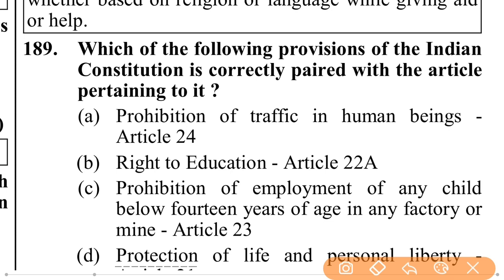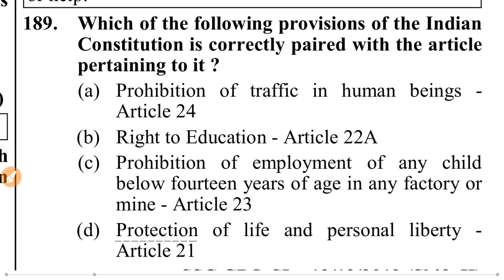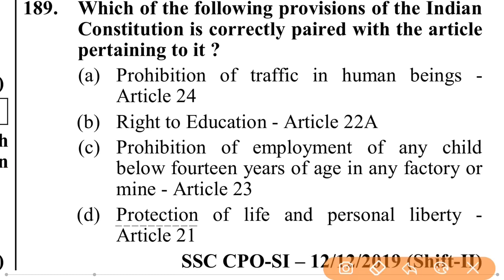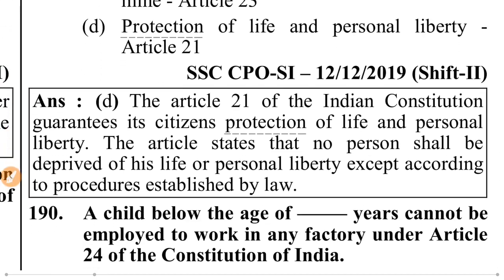Which of the following provision of the Indian Constitution is correctly paired with the article pertaining to it? Prohibition of traffic in human beings, Article 24. Right to education, Article 22A. Prohibition of employment of any child below 14 years of age in a factory or mine, Article 23. Protection of life and personal liberty, Article 21. Only one is correct: protection of life and personal liberty, Article 21.